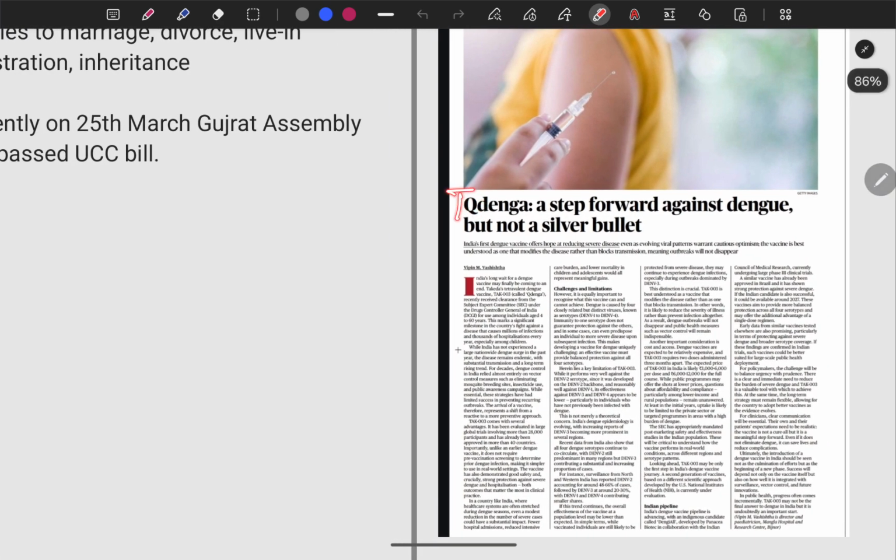This article regarding dengue appeared in today's The Hindu dated 2nd of April 2026, wherein the article mentions the dengue vaccine, which will be a step forward against dengue but not a silver bullet. It will only reduce transmission but will not eliminate the disease of dengue as a whole.